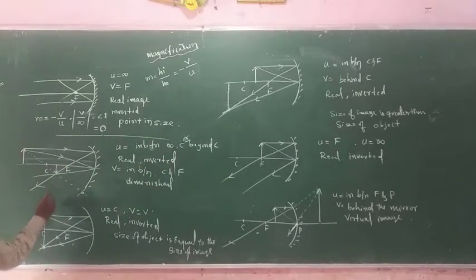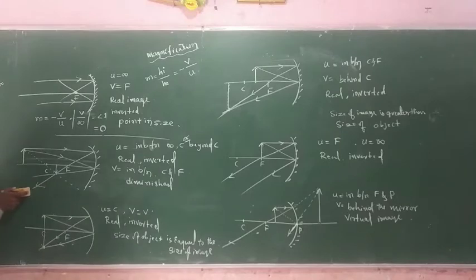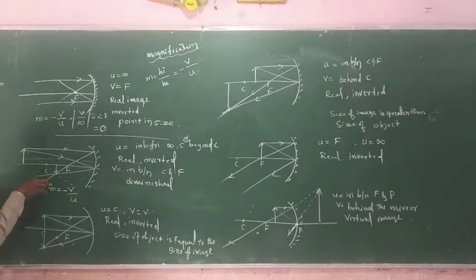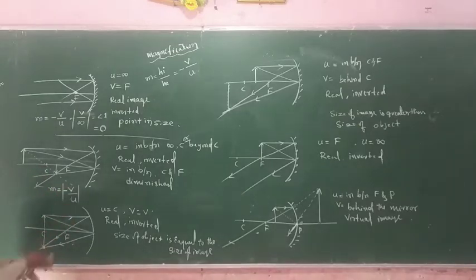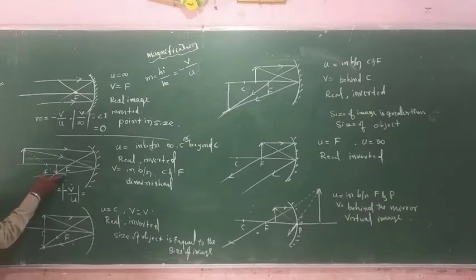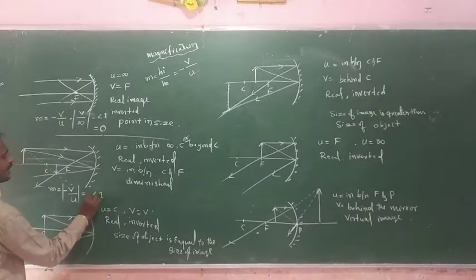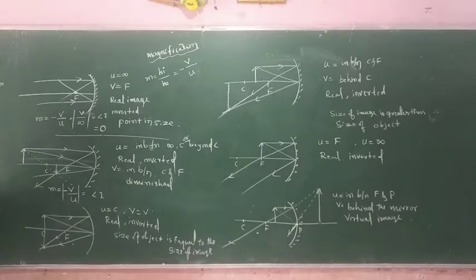In the second diagram, the magnification is m is equal to minus v divided by u. This is a negative sign, so the image is inverted. For this reason we consider a negative sign. If you apply the magnitude, the object distance is u, and the distance is in between C and F, and this value is less than 1.